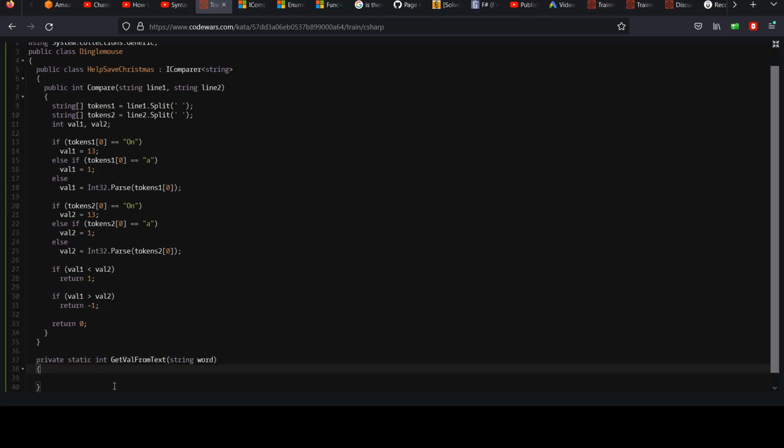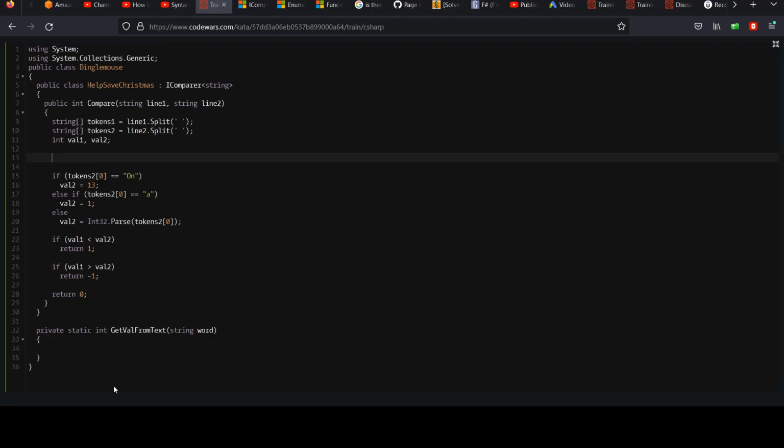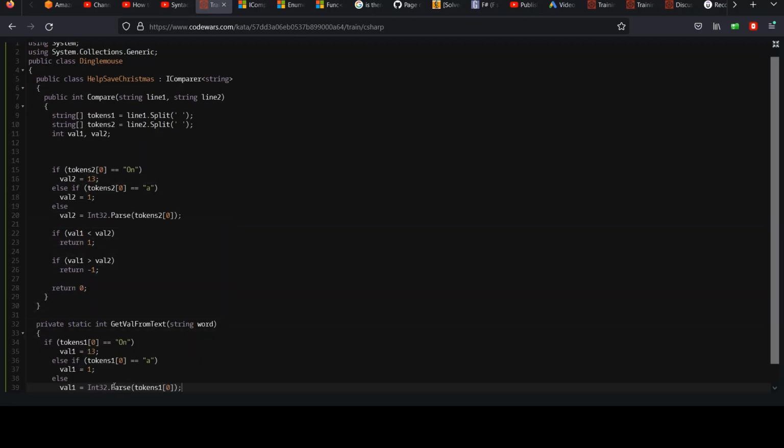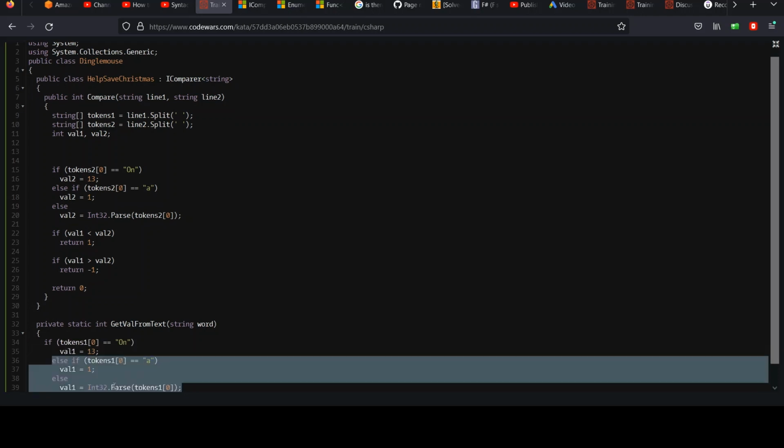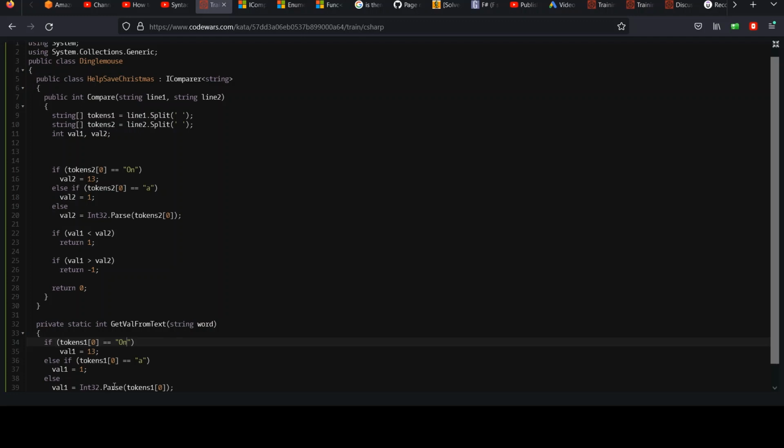And then basically we can just take this whole logic here, and it's not tokens 1 anymore, right? It's word. So we've got to update that. And if you have an IDE that you're working out of, they have tools to make this refactoring thing really easy.